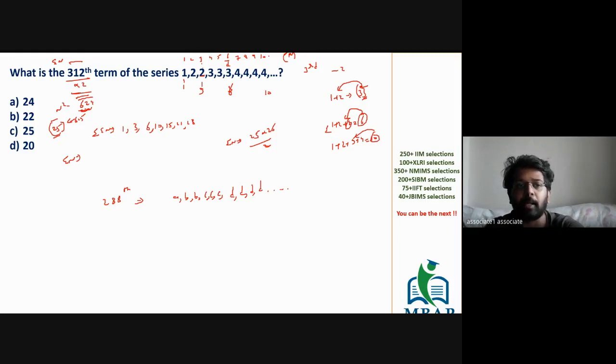I'll give you a minute to comprehend once again. Yes. What is the value of sigma n? Sigma n, what is the value of sigma n? 25. The sum of the first 25 natural numbers will be equal to what?